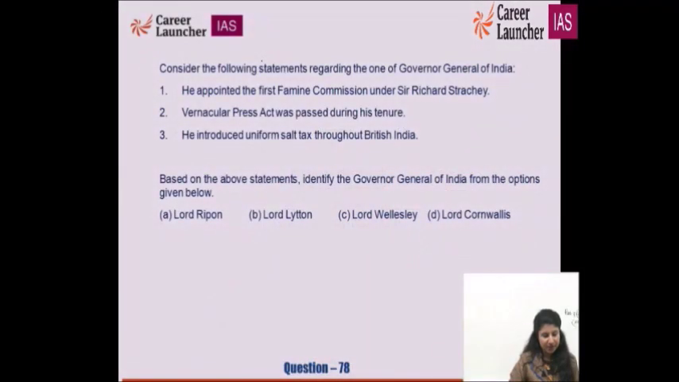Consider the following statements regarding the one of the Governor General of India. He appointed the first Famine Commission under Sir Richard Strachey. Vernacular Press Act was passed during his tenure. He introduced uniform salt tax throughout the British India. Without thinking anything, it is B for Bombay, Lord Lytton.